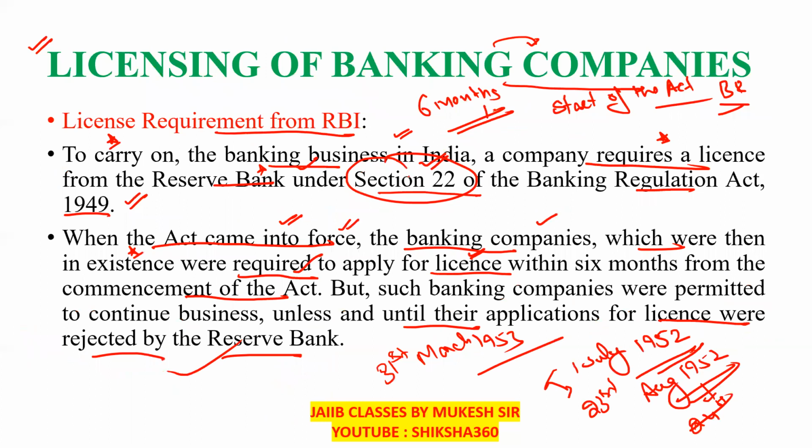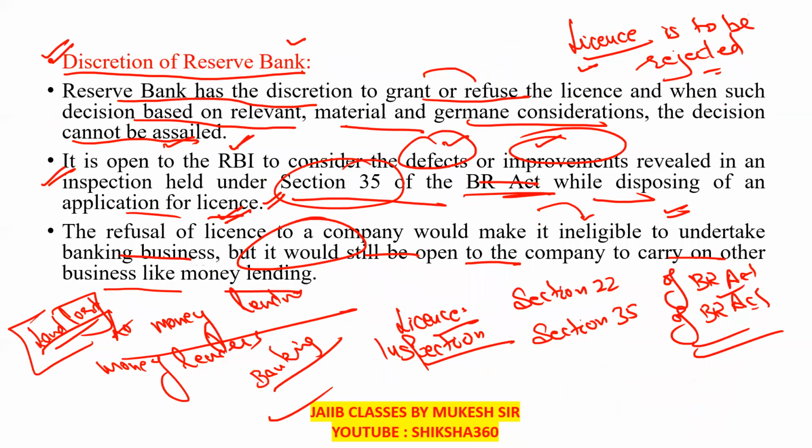First, the license is to be provided under section 22 and they have to apply within 6 months. Second, for providing the license they will do the inspection, and the inspection is to be done under section 35 of the Banking Regulation Act.